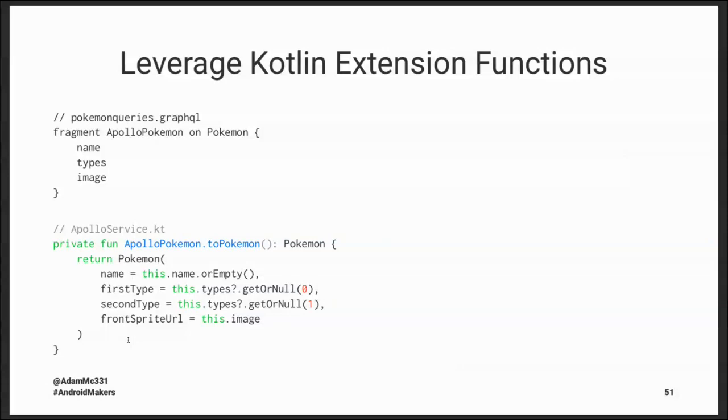And so now, no matter where in my code that I use this Apollo Pokemon fragment, all of my individual queries will work and map to my new Pokemon automatically. And this also limits the places I have to change. Like if I change the Apollo Pokemon fragment, I just have to change this extension function, and everything else across the app should still continue to work. So this is more than just syntactic sugar. I think this is a really confident solution that limits the places you're changing things and also allows you to have confidence in the rest of the code at the same time.